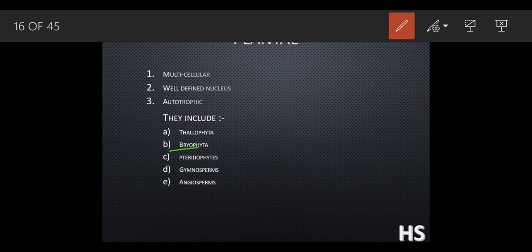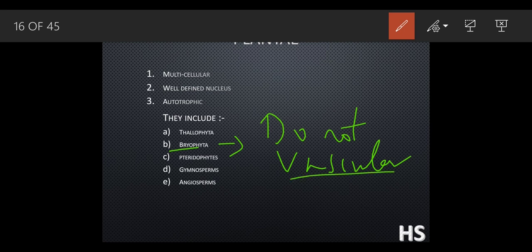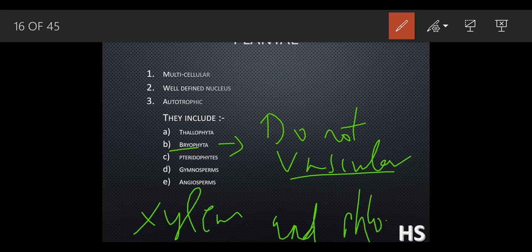The function of this Bryophyta is to obtain nutrition from the plants, because this Bryophyta does not have a vascular system. What does that mean? You have heard this word in your 8th standard also, vascular system. That is, it does not have a proper xylem and phloem. It does not have the vascular system. Okay, it obtains nutrition from the other plants.